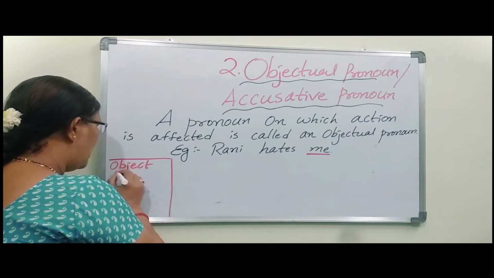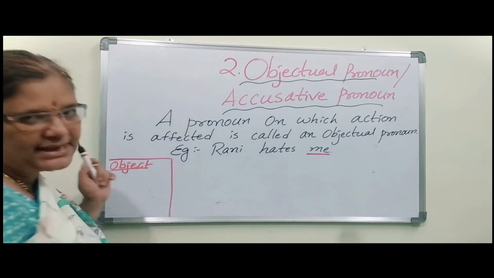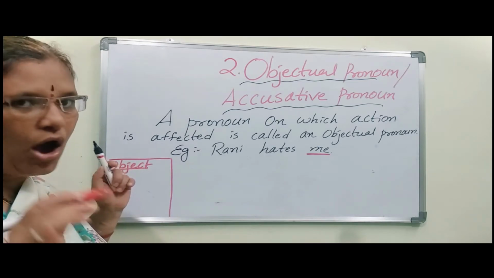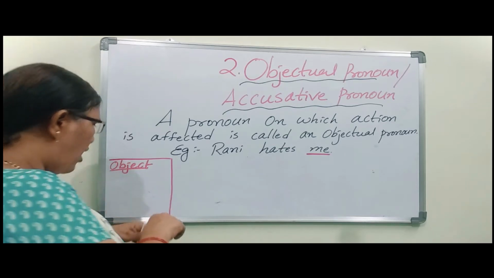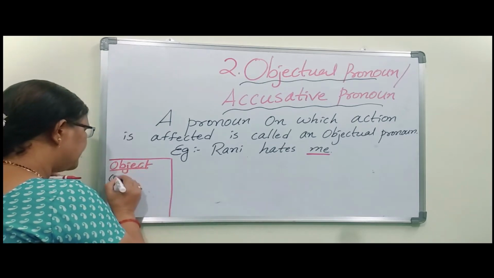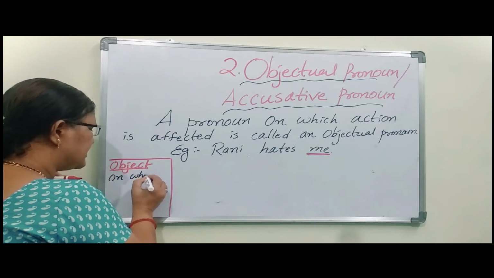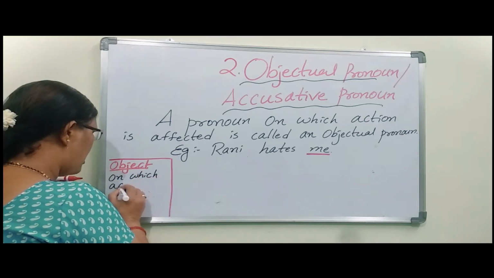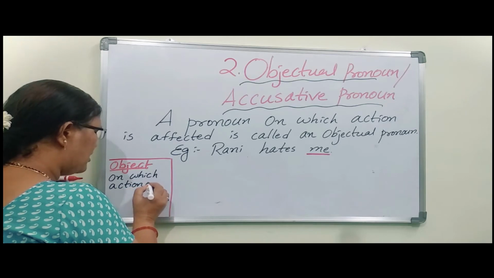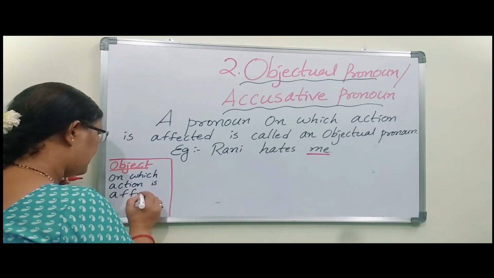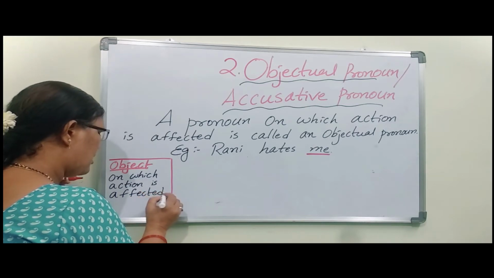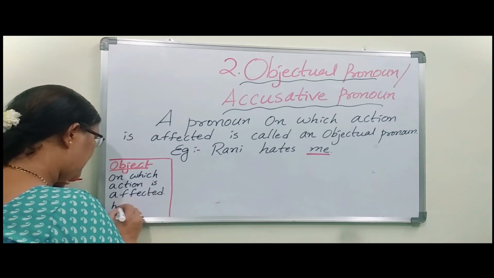In the last video also we discussed subject and object. Again I am reminding you that object means on which action is affected or happened.